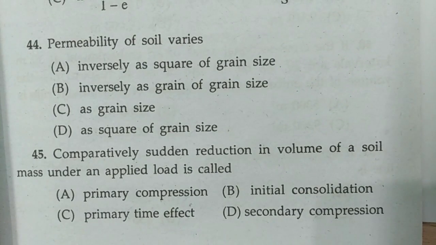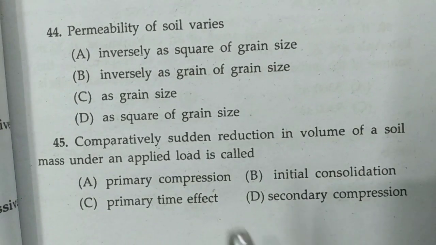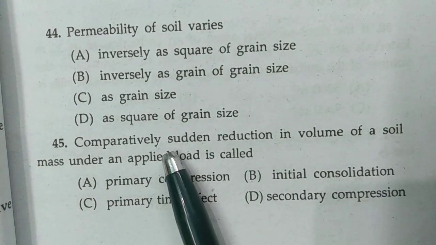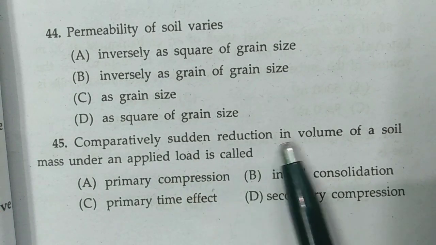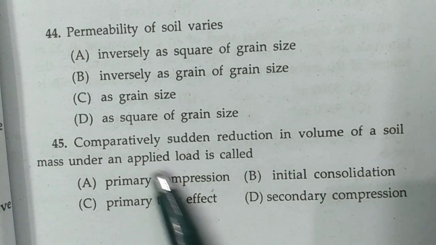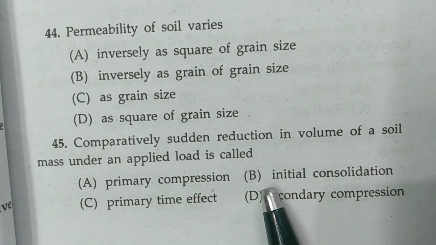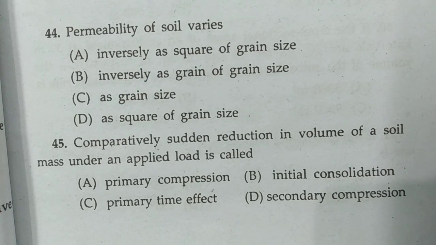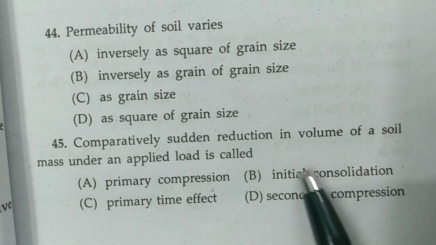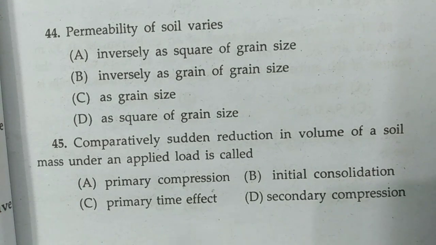Now 45. What does it state? Comparatively sudden reduction in volume of soil mass under an applied load is called... and these are the answers. Now we know that a comparatively sudden reduction in volume of a soil mass under an applied load is called initial consolidation. And what is primary consolidation?